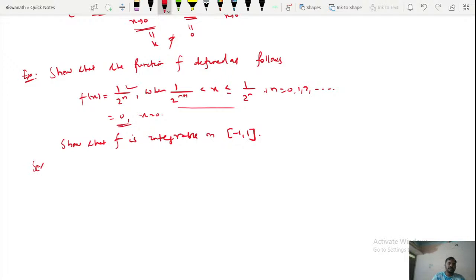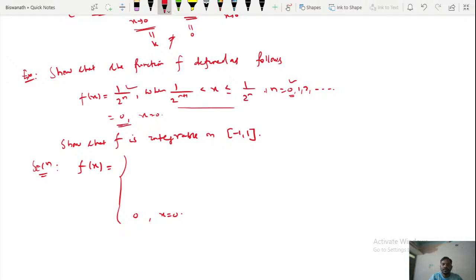Okay, so if we look at this problem, what is f of x? Clearly this is 0 when x is equal to 0. First I will start with n equal to 0.